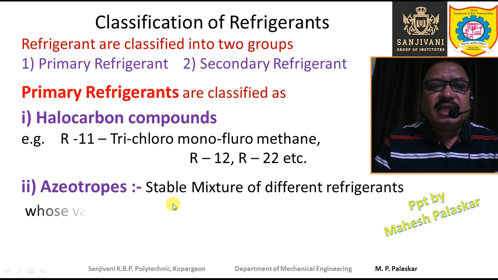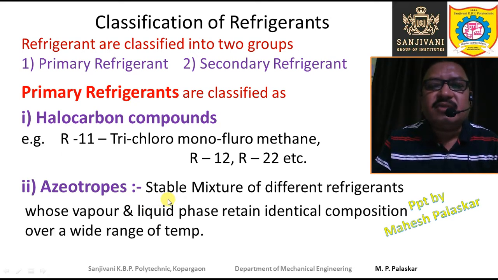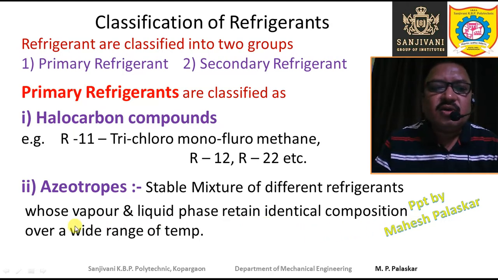Now the second type is the azeotropes. Azeotropes are nothing but mixtures of different refrigerants, but these mixtures are stable mixtures. What do you mean by stable mixture? A stable mixture is that mixture whose vapor and liquid phase retain identical composition over a wide range of temperature.